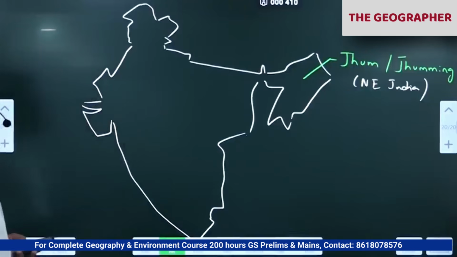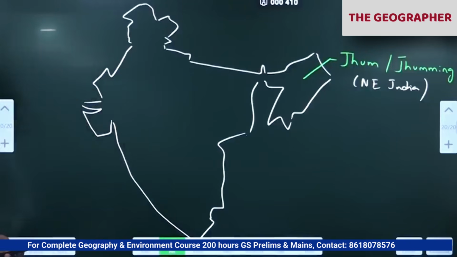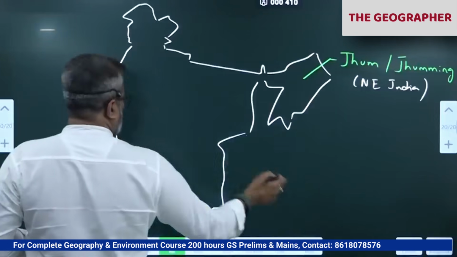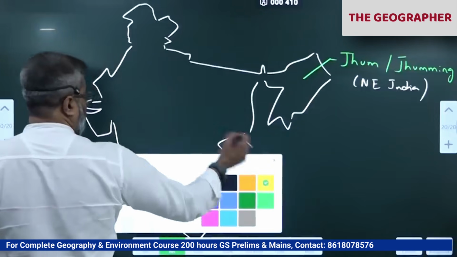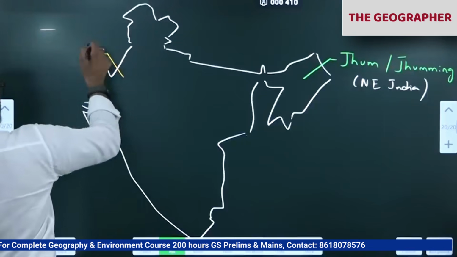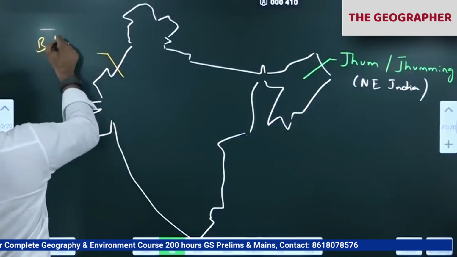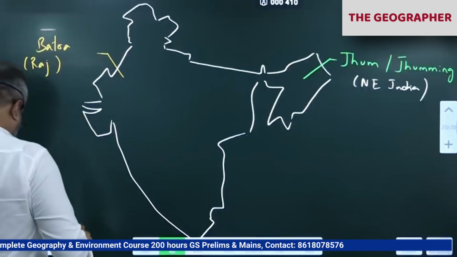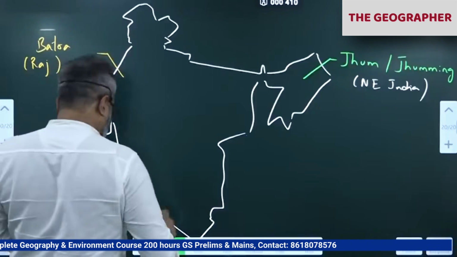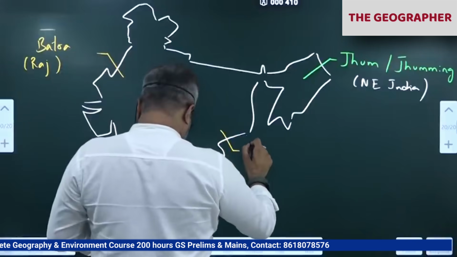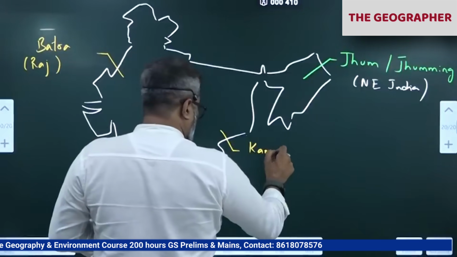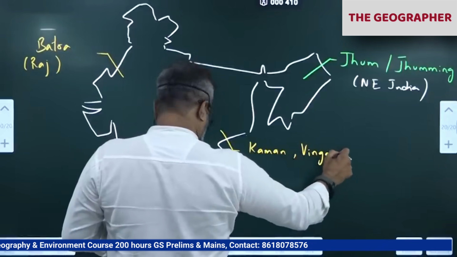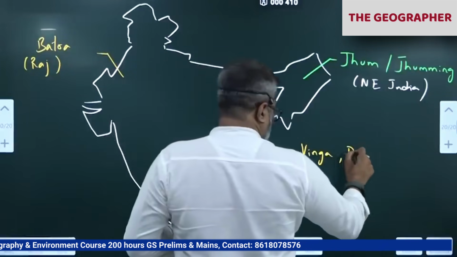Meghalaya, Sikkim, Arunachal, Nagaland, Manipur, Mizoram, Tripura. In Rajasthan we call it Bathra. Bathra in Rajasthan. In the Odisha region, Kaman, Bringa, Dahi.